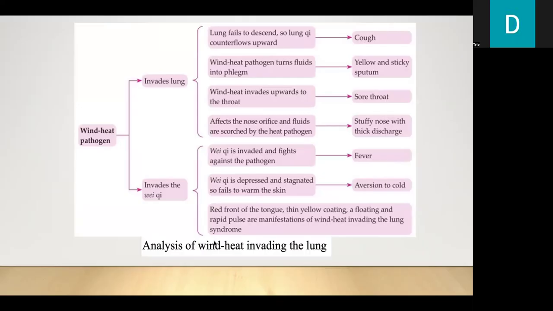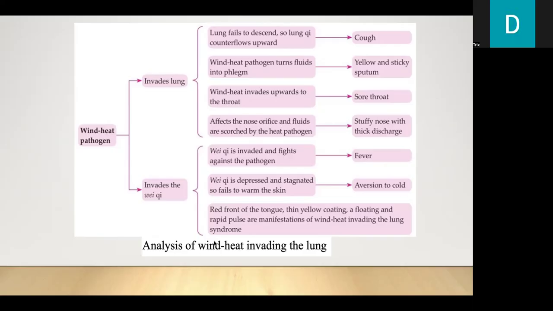When the wind heat pathogen invades the lung, the lung fails to descend, so lung qi counterflows upward, and there will be cough. If wind heat pathogen turns fluids into phlegm, there will be yellow and sticky sputum. If wind heat invades upwards to the throat, there will be sore throat. If it affects the nose orifice and fluids are scorched by the heat pathogen, there would be stuffy nose with